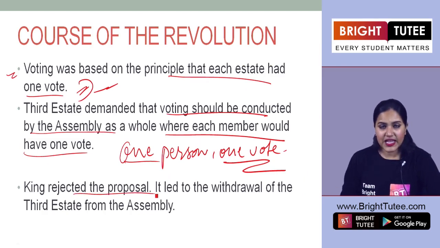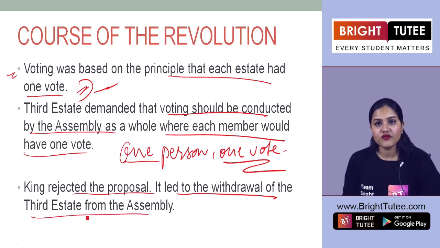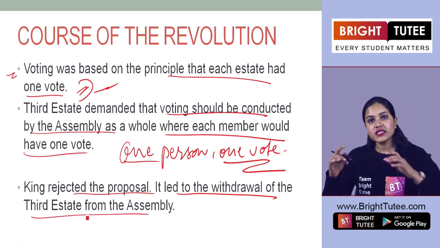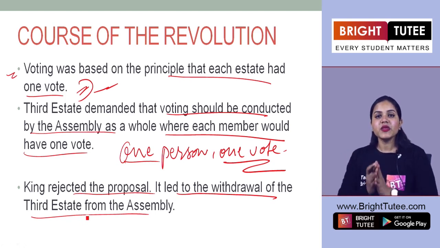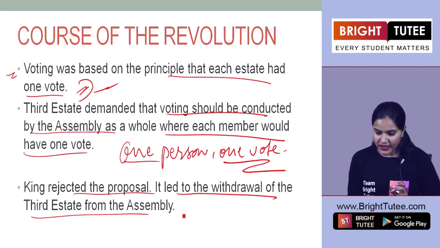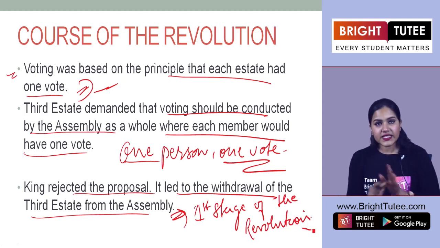But we see that the king rejected the proposal, and it led to the withdrawal of the third state from the assembly. This is again one important point here, because you are understanding the basic point, the first stage of the revolution. Now understand the cycle again.